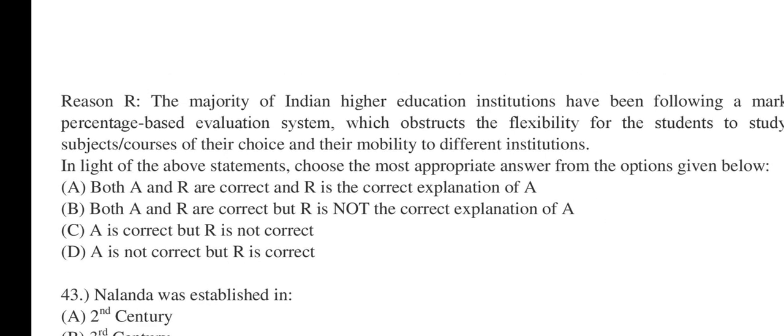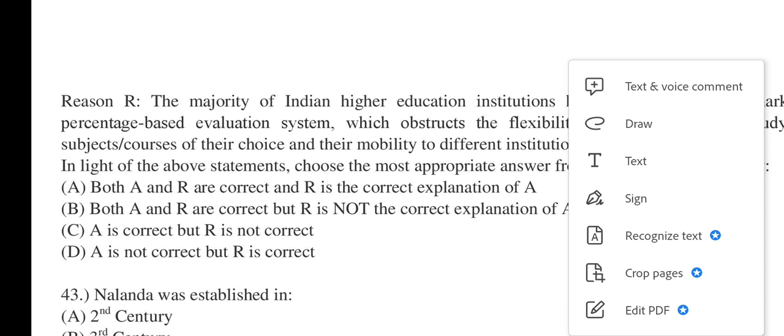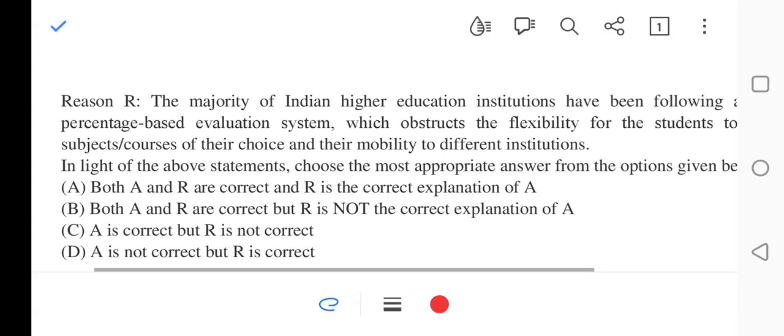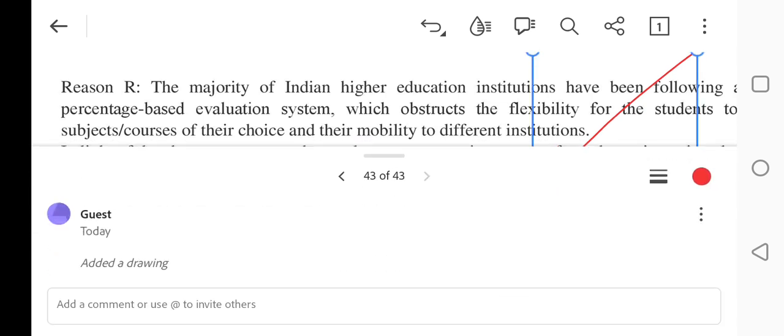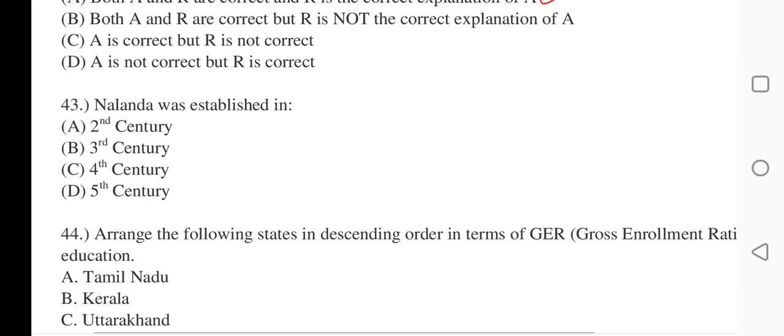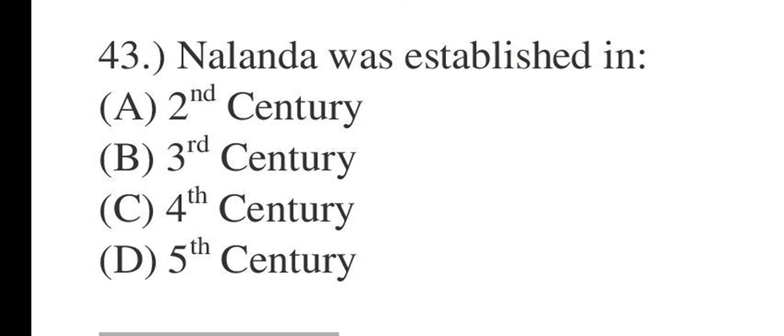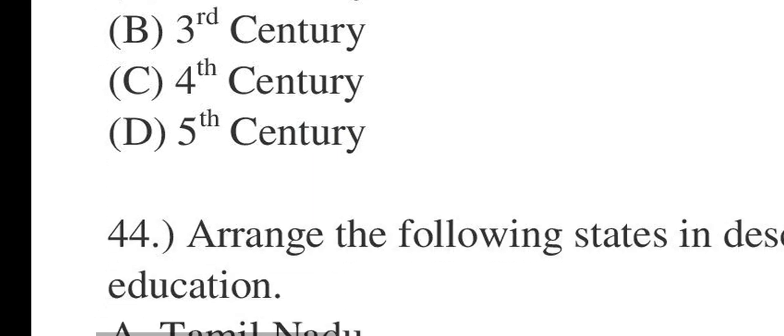In light of the above statements, choose the most appropriate answer from the options given below. A, B, C, D: both A and R are correct and R is the correct explanation of A; both assertion and reason are correct but R, reason, is not the correct explanation of assertion; assertion is correct, reason is not correct; assertion is not correct and reason is correct. 42. Correct option will be both assertion and reason are correct, and reason is the correct explanation of assertion. 43. Nalanda was established in which century? A, B, C, D: 2nd century, 3rd century, 4th century, 5th century. 43. It will be 5th century.